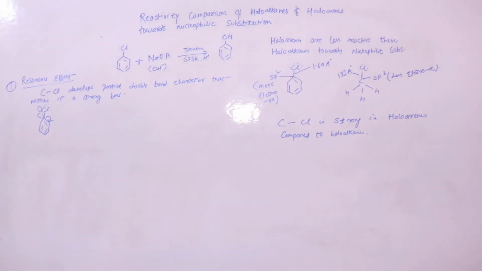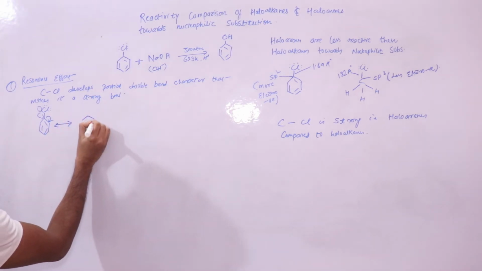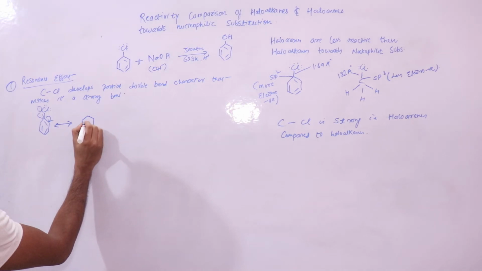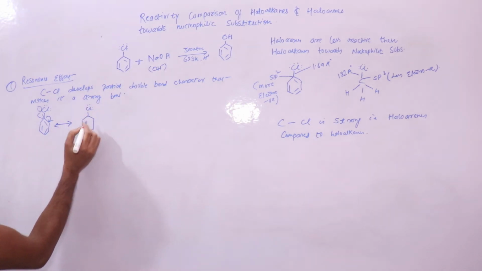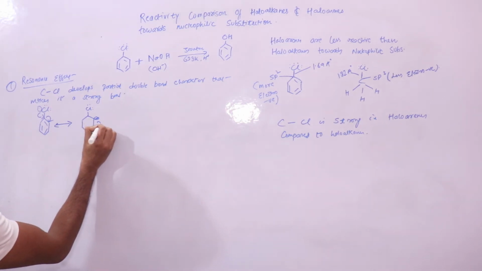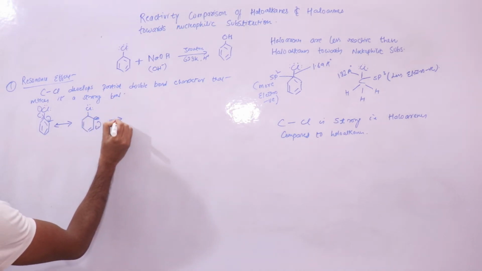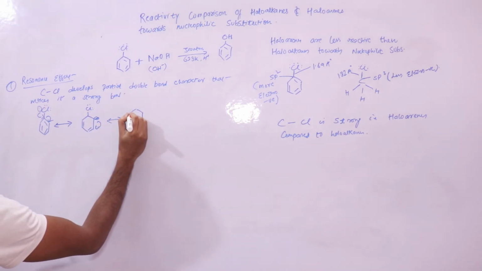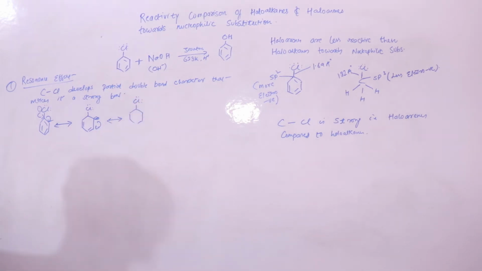So let's look into the resonance forms. This electron will start moving. This is how you need to draw the resonance structures.